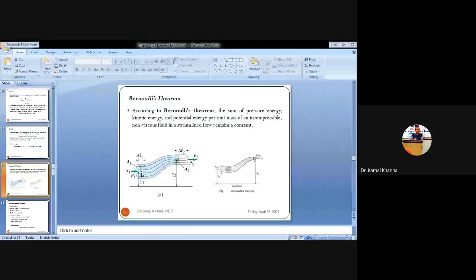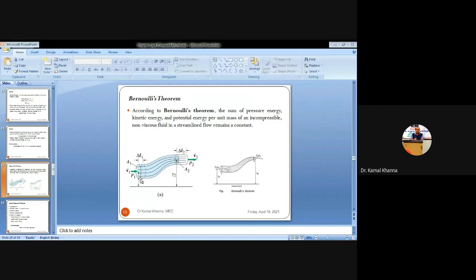So Bernoulli's theorem, or Bernoulli's principle, states that the sum of energies, when you are calculating the different types of energy, that is the pressure head, potential head, or the velocity head, at entry as well as exit, always remains the same. But there are always conditions or assumptions in any theorem.